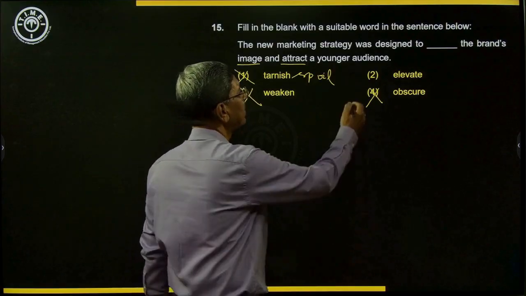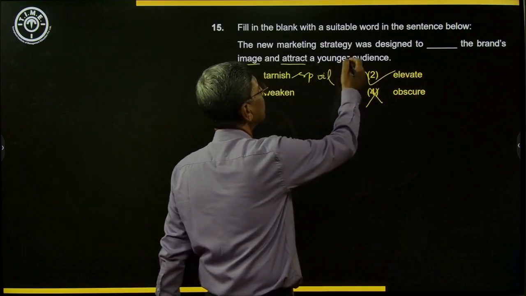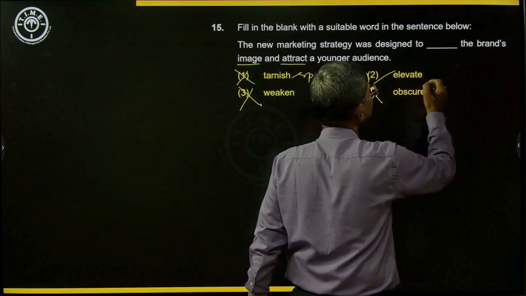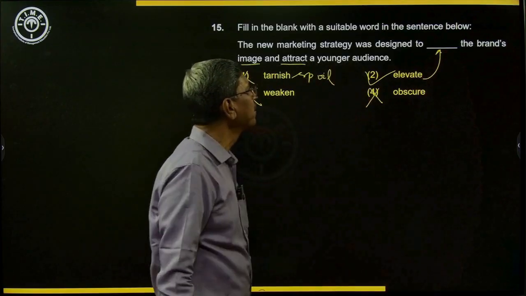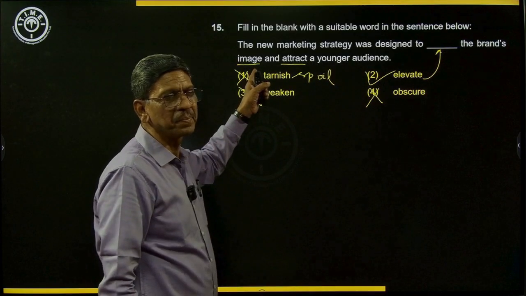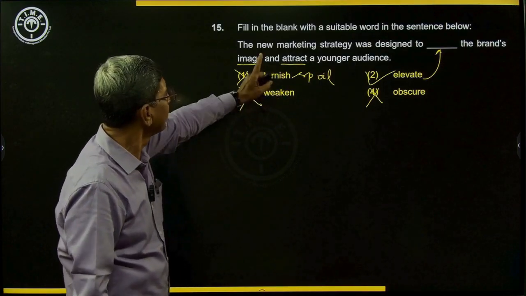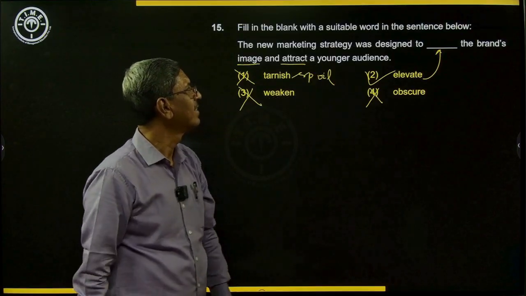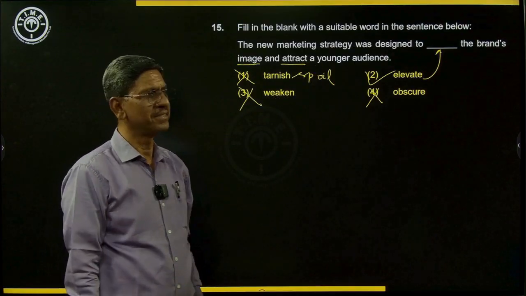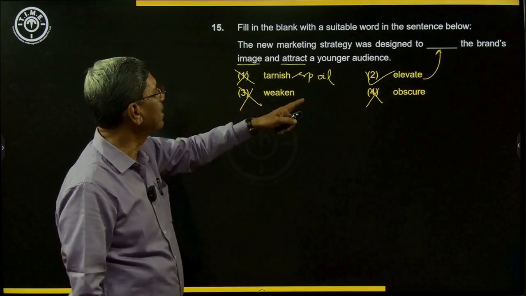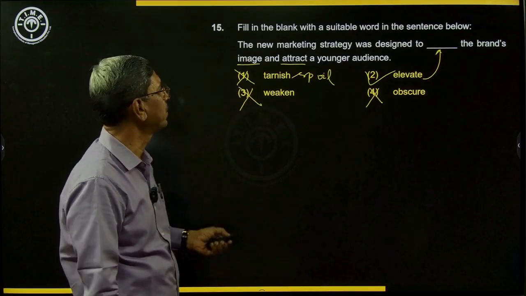It has to be elevate. They're designed to elevate the brand's image. If the brand's image is elevated, then they can attract younger audience. All right. So elevate is the best word there among the given words.